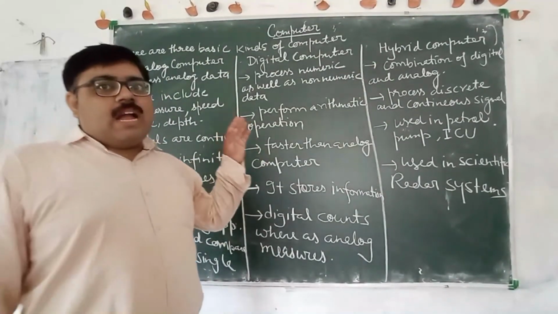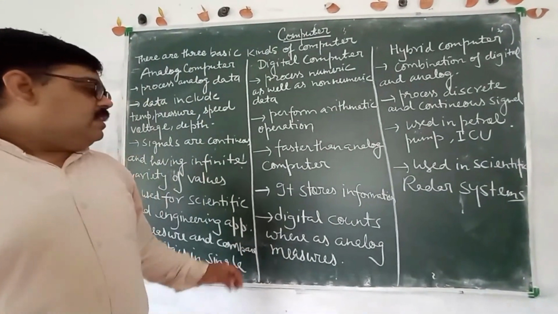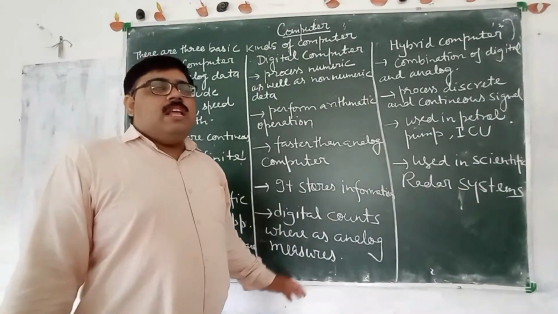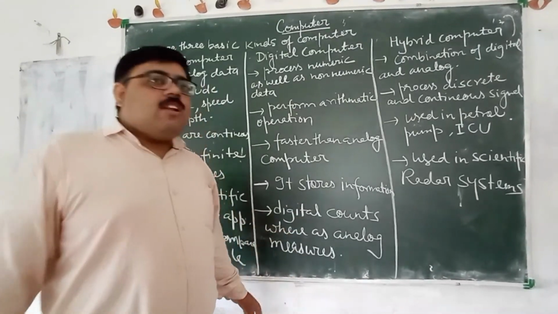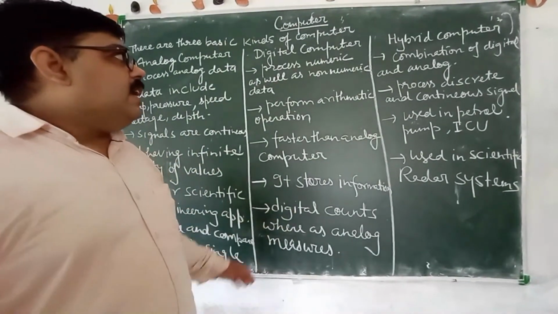These are the kinds of digital computer, and they store the information in secondary memory, and digital computer counts whereas analog computer measures the data.